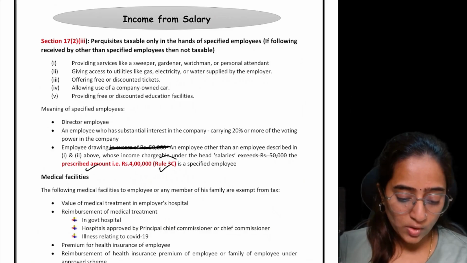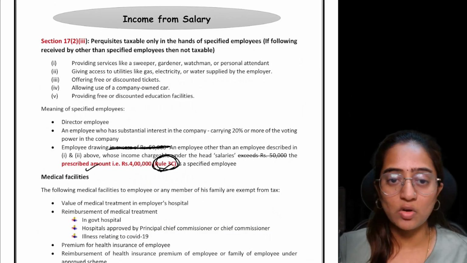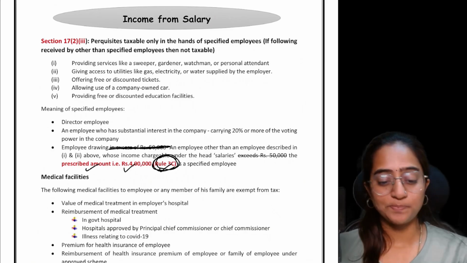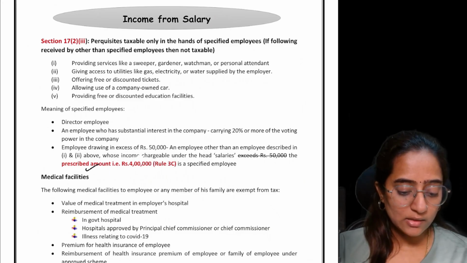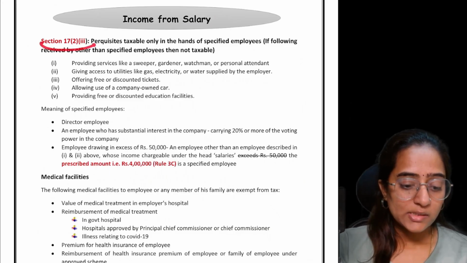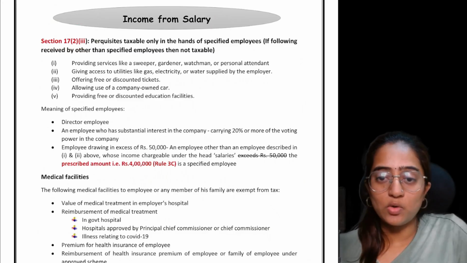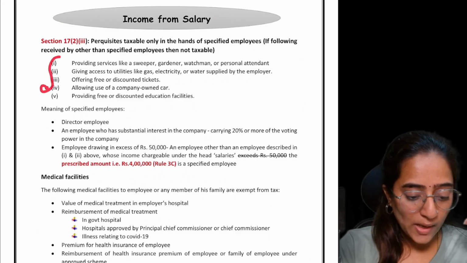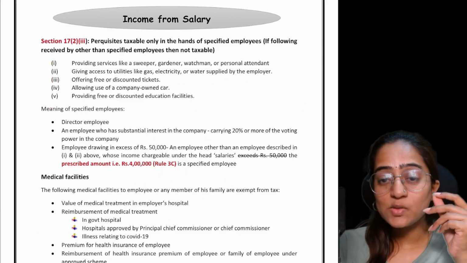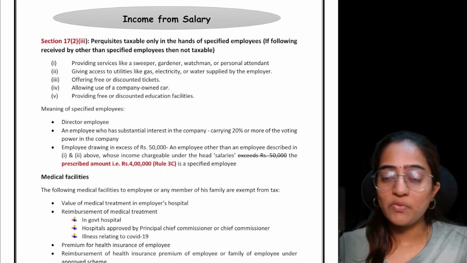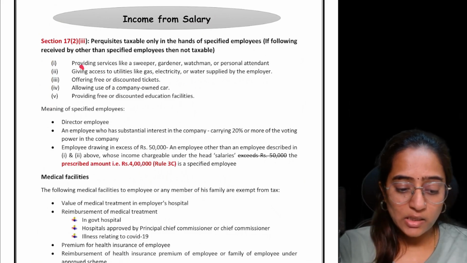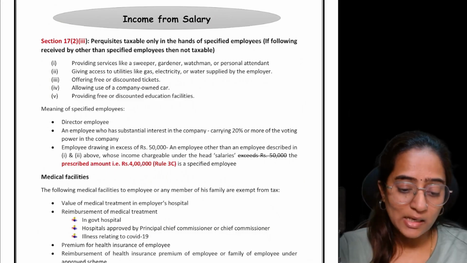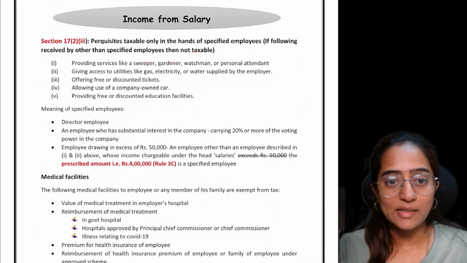This was just for your knowledge purpose. You need not remember this. Prescribed amount is now how much? 4 lakh rupees. I'll tell you very quickly. Section 17 subsection 2 clause 3 speaks about the non-monetary benefits, that is perquisites, which were these 5 perquisites you can see in the hands of the specified employees only. What were those perquisites? The company providing domestic helpers, basically sweeper, gardener, watchman, personal attendant, etc.